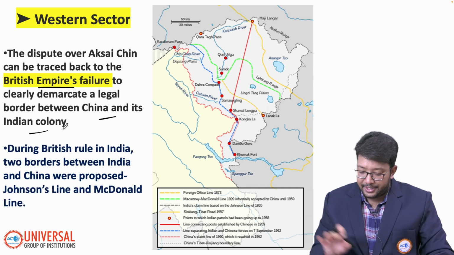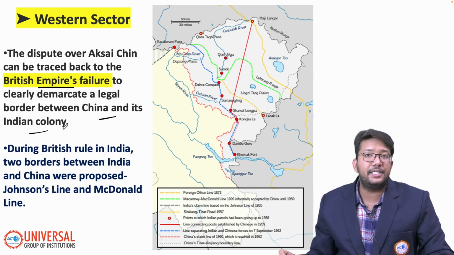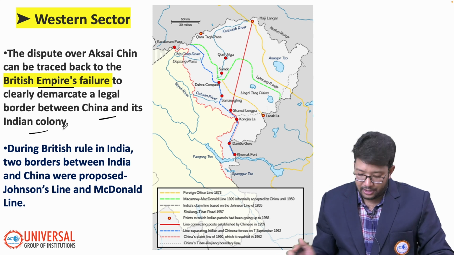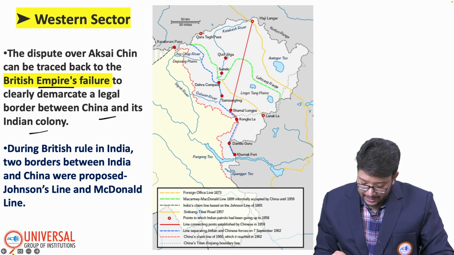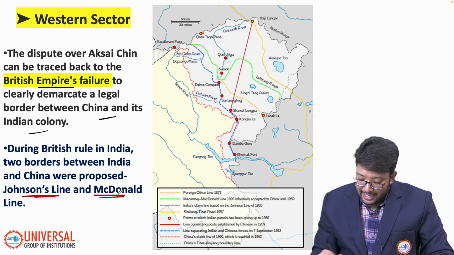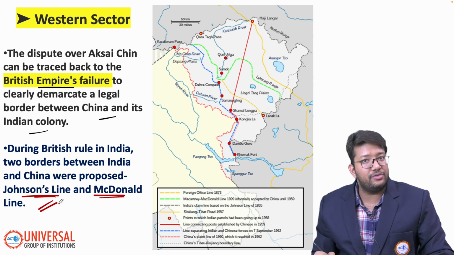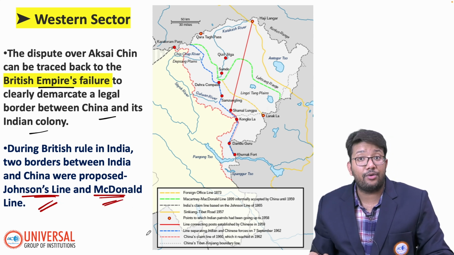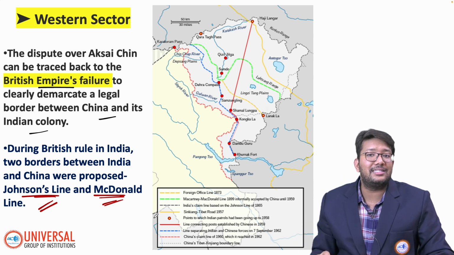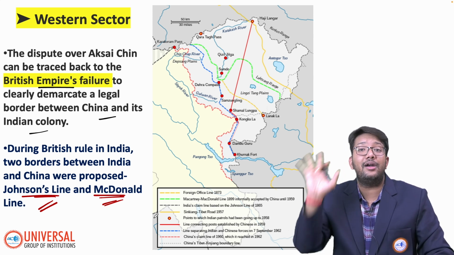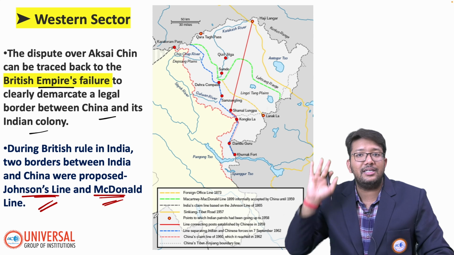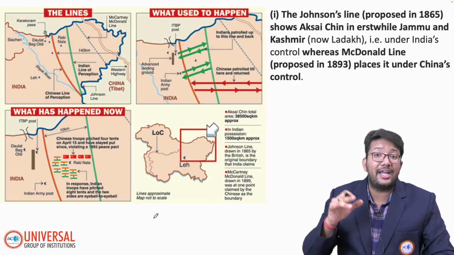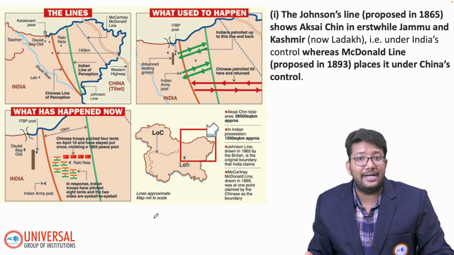So during the British rule in India, two borders between India and China were proposed. One was the Johnson line and the second was the McDonald line. India follows the Johnson line and China follows the McDonald line. But the problem with China is that it is not even following the McDonald line. It is again crossing the McDonald line and trying to intrude into India's territory.